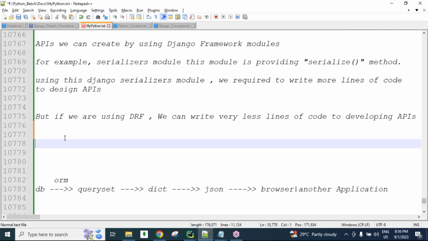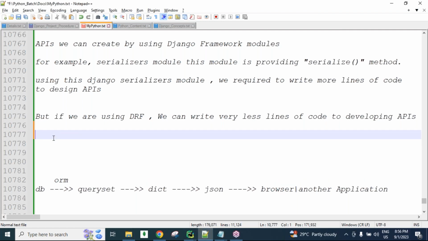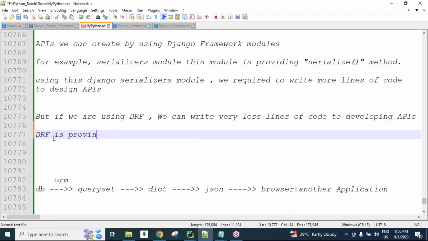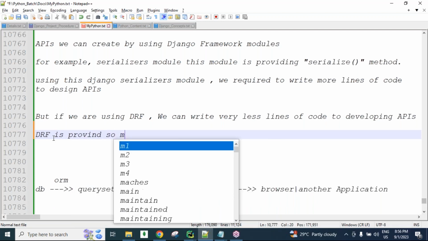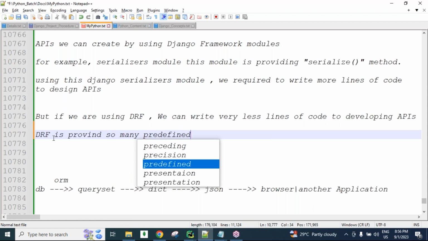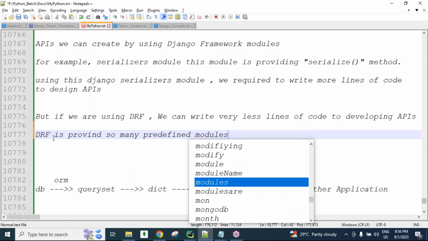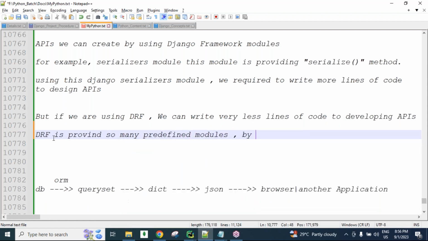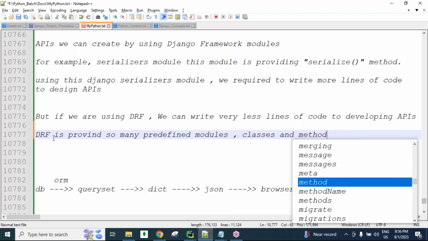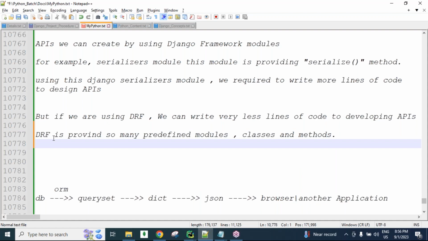Just wait some time. DRF is providing so many predefined modules, classes, and methods, guys.